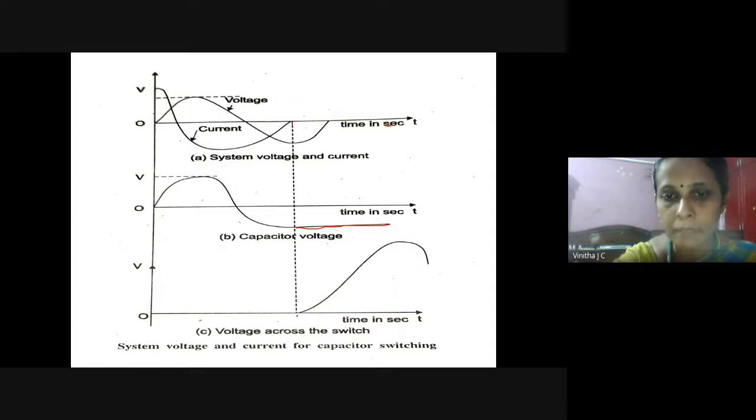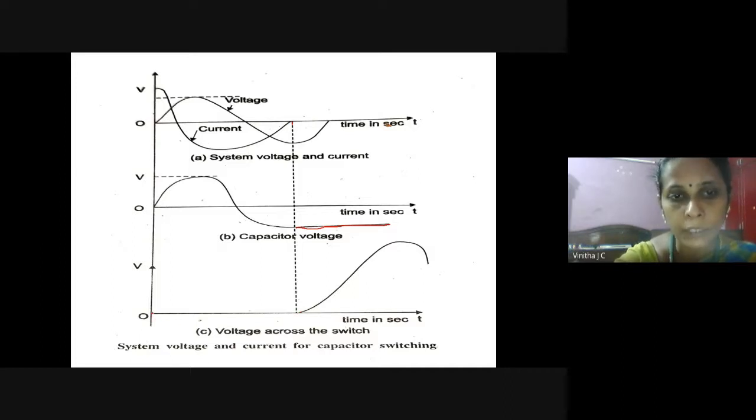And at the same time, if you measure the voltage across the switch, what will happen? Since the switch is in open circuit condition, there is a development of voltage across the circuit breaker contacts, and this voltage will be twice the value of the normal supply voltage. This is the voltage we will get when the circuit breaker contacts are in open condition.